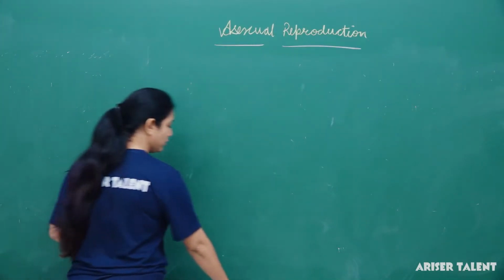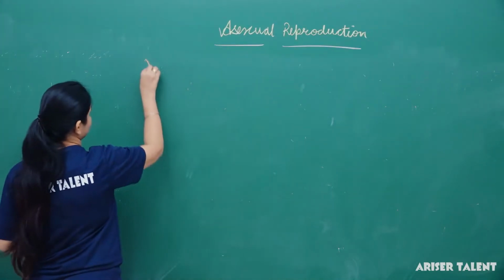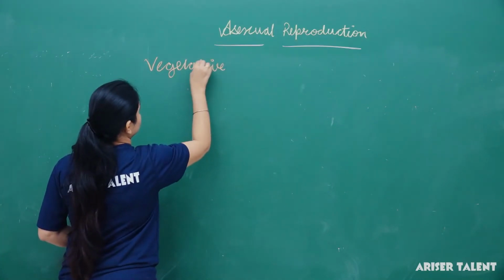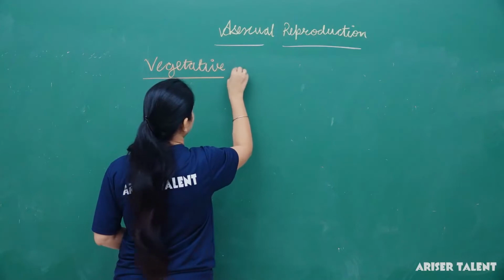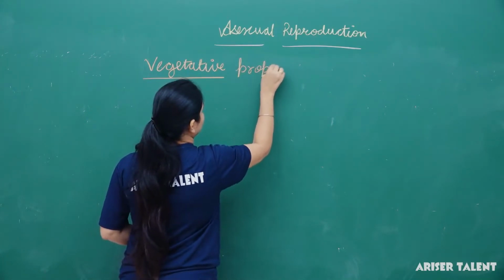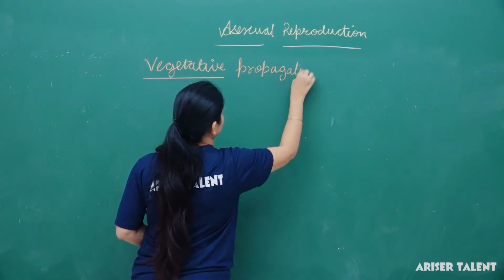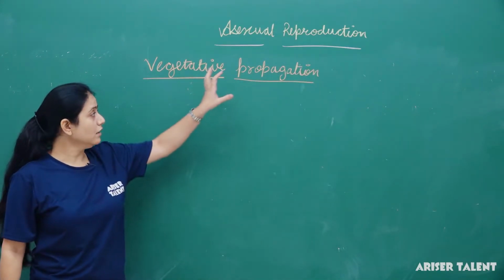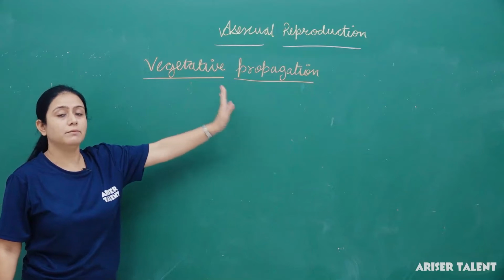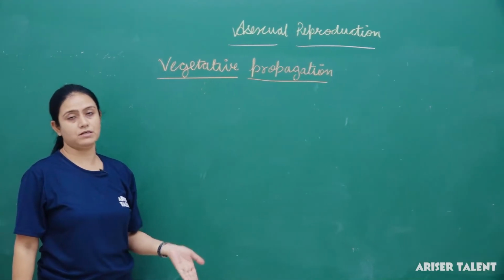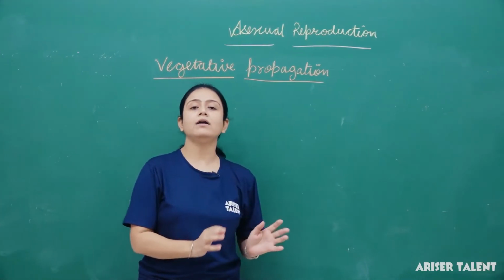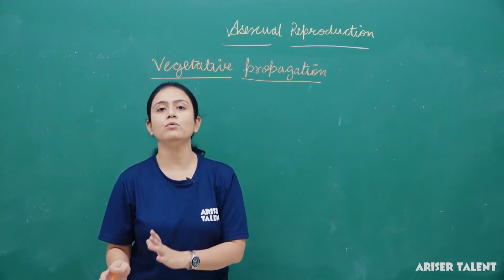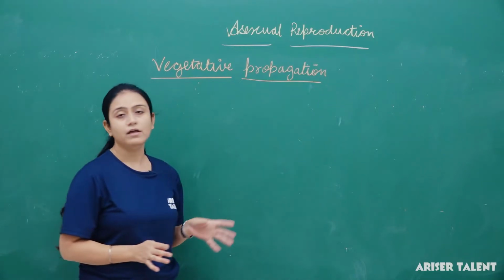Now we will talk about vegetative propagation. What is vegetative propagation? It means when the propagation is done by the vegetative part of the plant. When we use a part of the plant to grow a new organism or to grow a new plant, that is known as vegetative propagation.